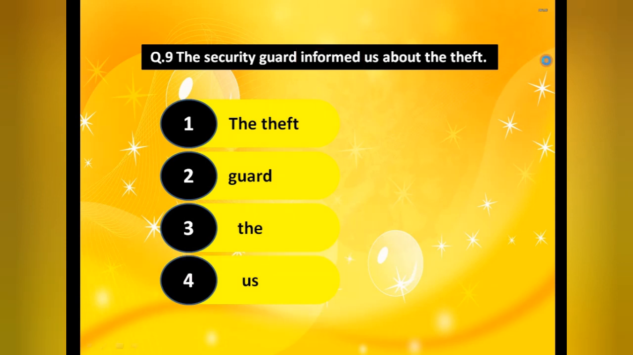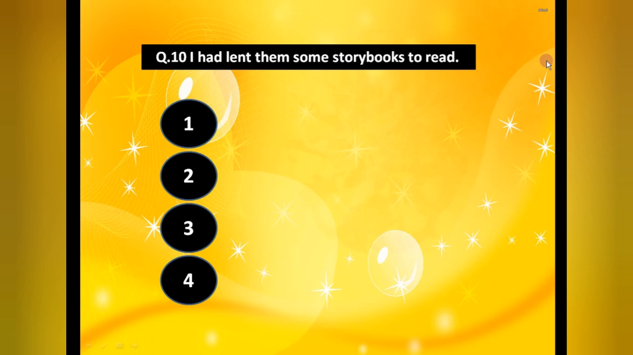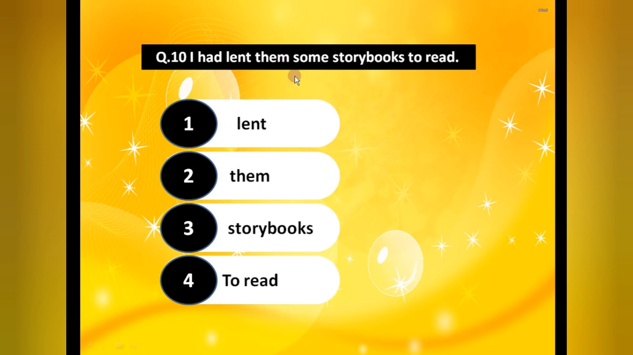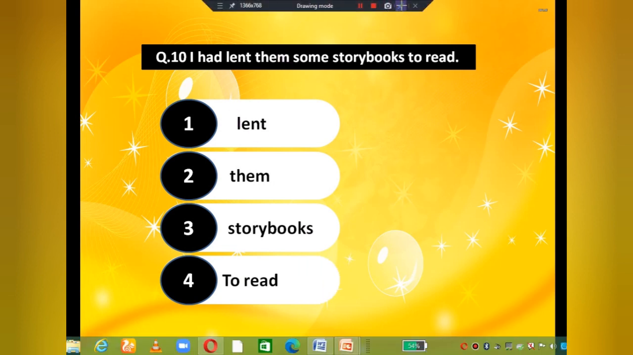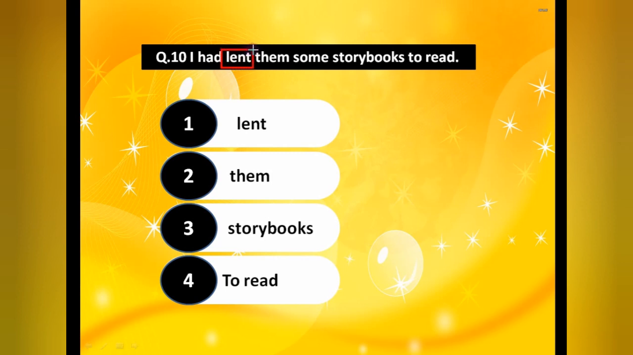Fine. Now the next one, the last one: I had lent them some story books to read. Again, first of all identify the verb. The verb is lent. So lent is our verb. I had lent whom? Them. And what? Some story books. So them is our indirect object, and some story books is the direct object. I hope you have understood direct and indirect objects.